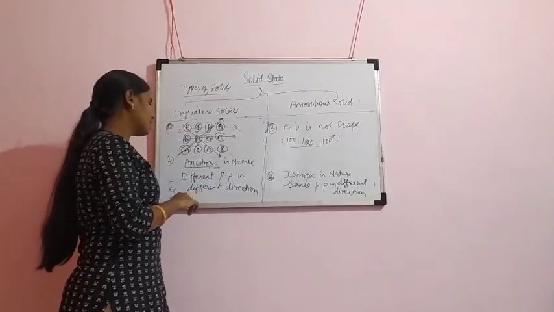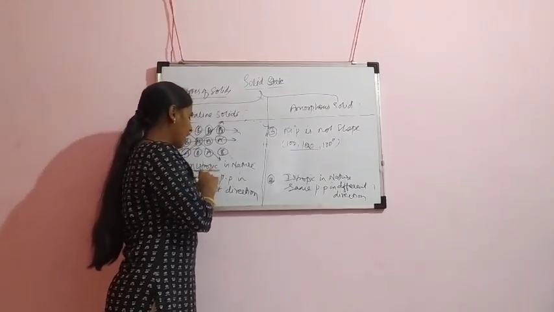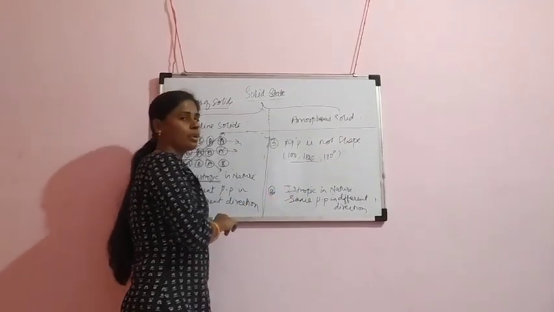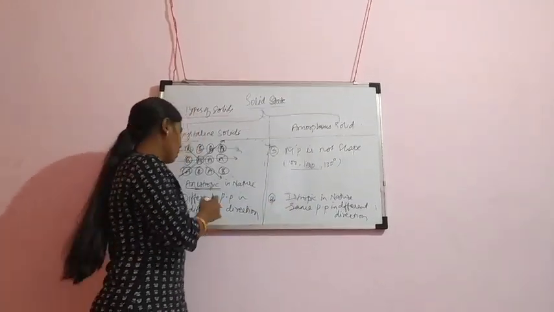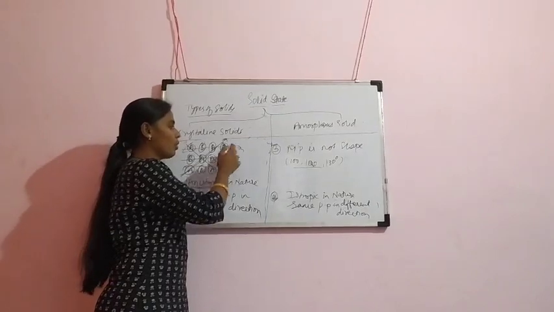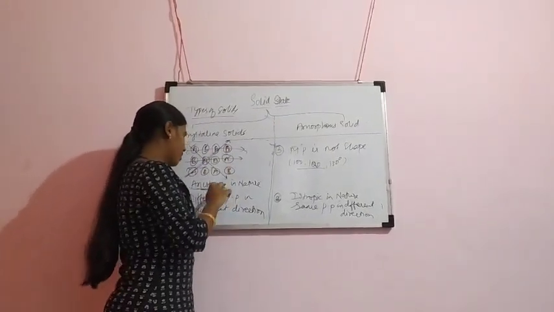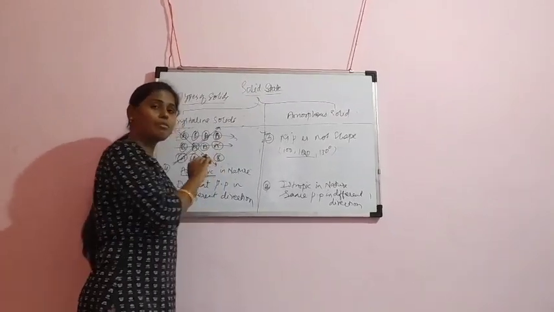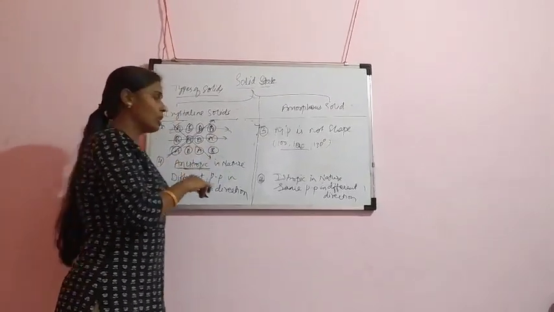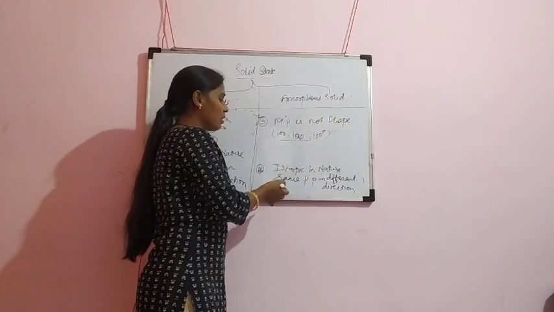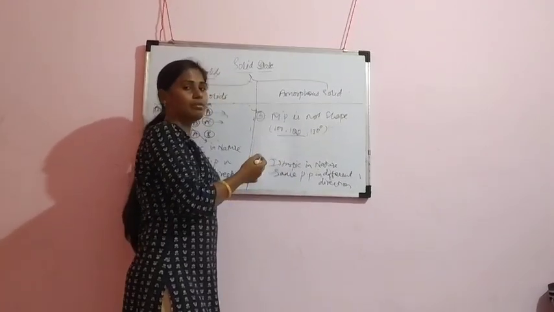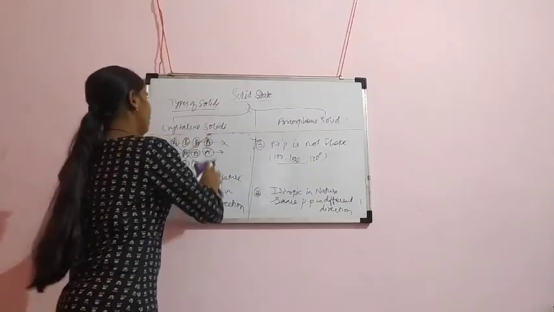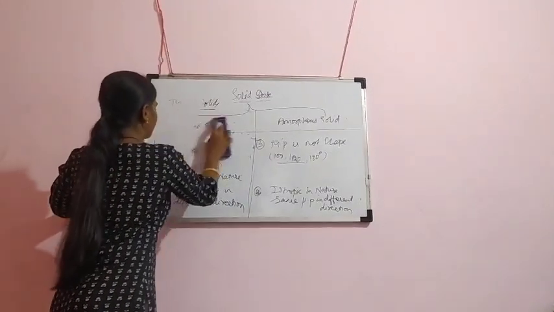Okay, the last difference is that crystalline solids are anisotropic in nature, whereas amorphous solids are isotropic in nature. Anisotropic means if we go through different directions, we will get different properties. Whereas in amorphous solids, in any direction, we will get the same physical properties. Okay. Next, we will study the types of crystalline solids.